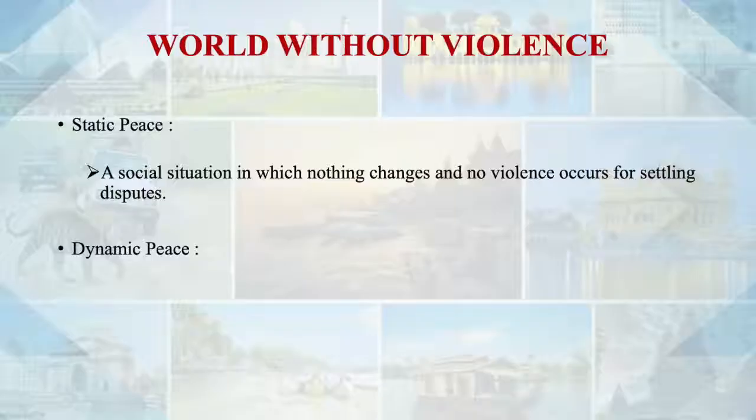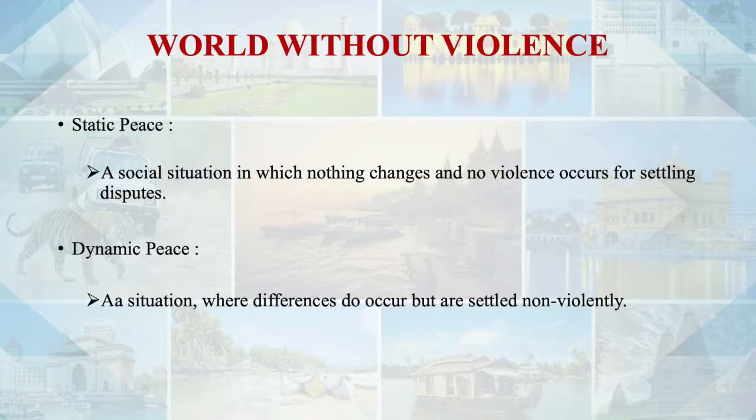The opposite of static peace is dynamic peace, a situation where differences do occur but they are settled non-violently. Can you understand the difference between these two? Static peace is a social situation in which nothing changes and no violence occurs for settling disputes. But dynamic means movement. So dynamic peace is a situation where differences do occur. We cannot say that differences are not occurring. Differences are occurring, but they are settled with the help of a non-violent approach.